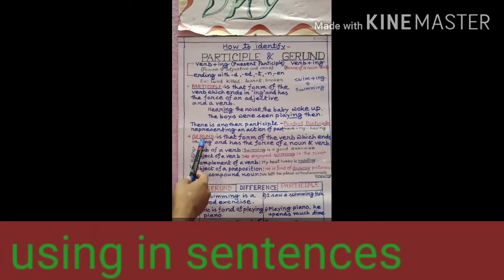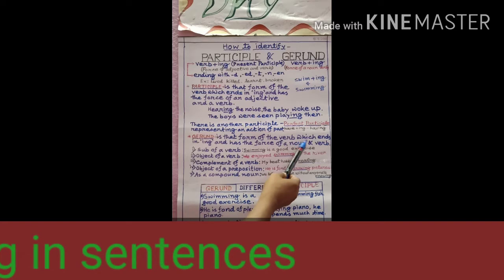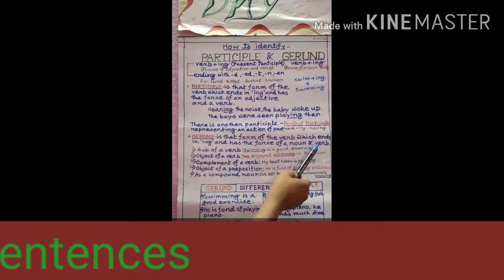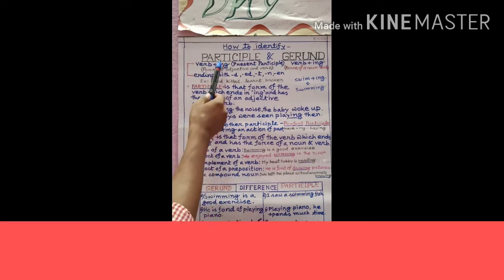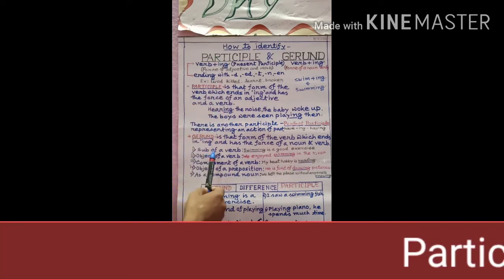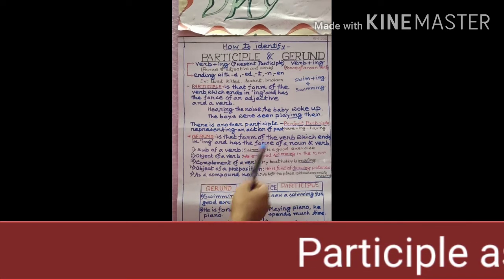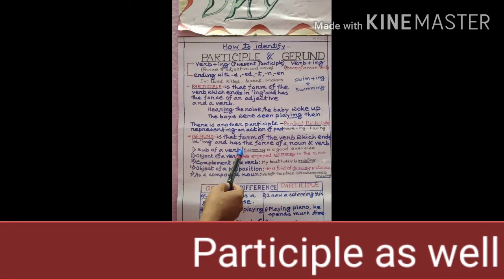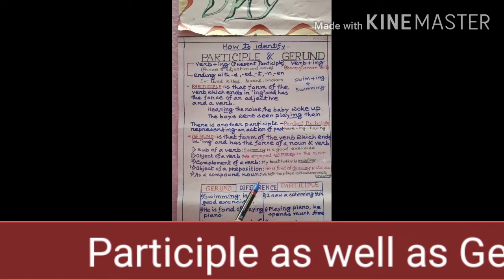And next, gerund. Gerund is that form of the verb which ends in ing and has the force of a noun and verb. Like the participle, gerund has also the form of verb plus ing, but it has the force of a noun and verb.